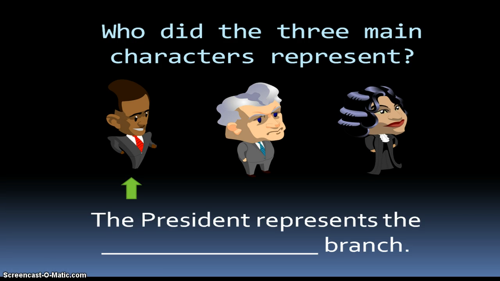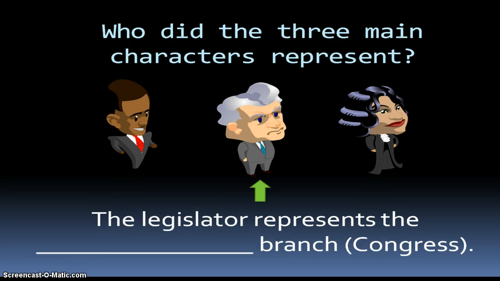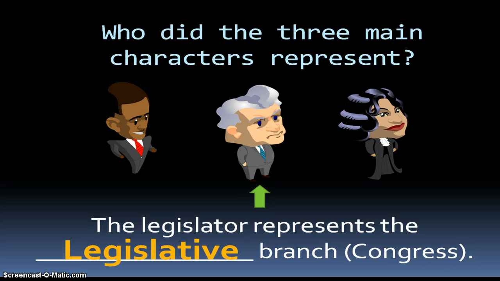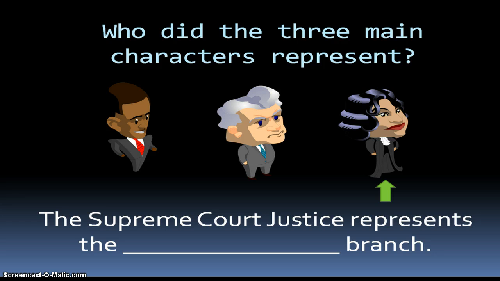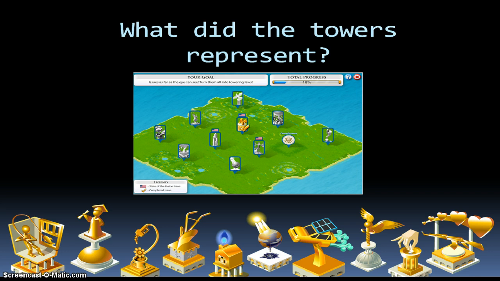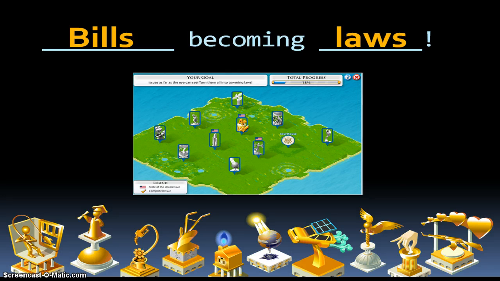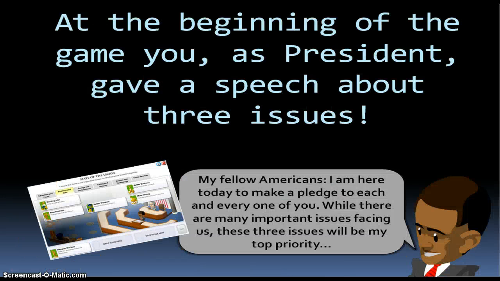The president represents the executive branch. The legislator represents the legislative branch. The Supreme Court Justice represents the judicial branch. What did the towers represent? Bills becoming laws. I don't know.